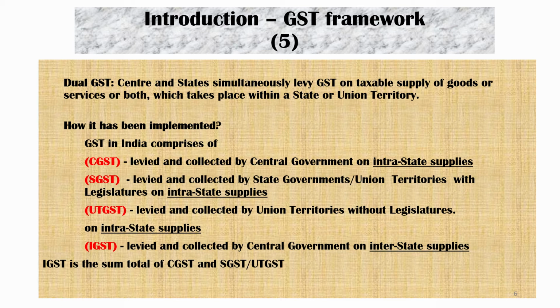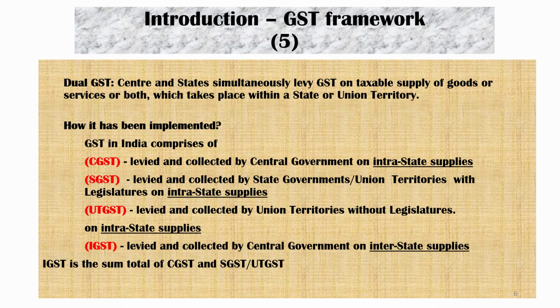GST in India comprises of CGST, SGST, UTGST, IGST. CGST means Central Goods and Service Tax, SGST means State Goods and Service Tax, UTGST means Union Territory Goods and Service Tax, IGST means Integrated Goods and Service Tax. I will use the short form only. CGST is levied and collected by central government, SGST is levied and collected by state government or union territories with legislature, UTGST is levied and collected by union territories without legislature on intra-state supplies.